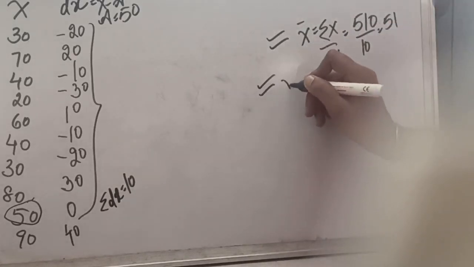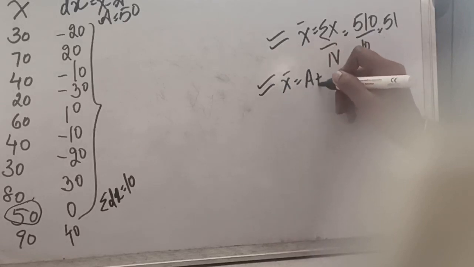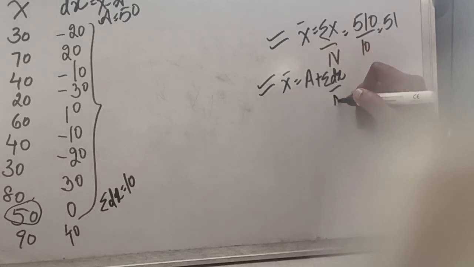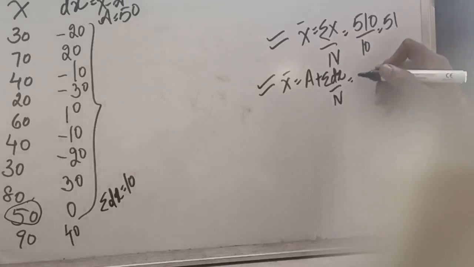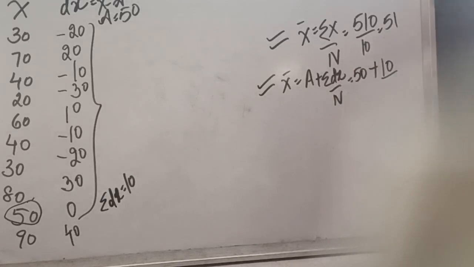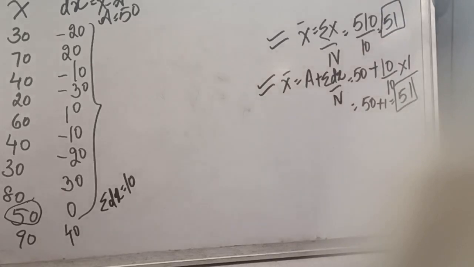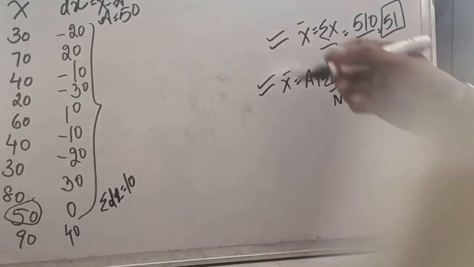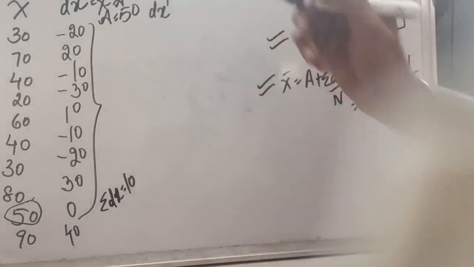The shortcut method's formula is mean equals assumed mean plus sigma dx divided by n. In this question we have taken 50 as the assumed mean. Sigma dx comes out to be 10, divided by 10. N is the number of observations, that is 10, into 1. When we calculate, it will be 50 plus 1, that is 51. So with the first method and the second method, we are getting the same answer. Now let us move further to the step deviation method. In the step deviation method, we have to calculate dx dash.